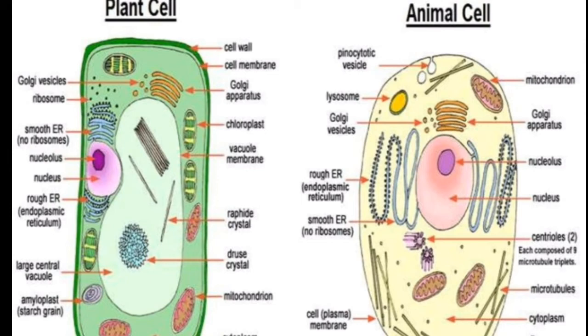The next subtopic is the plasma membrane, which is jelly in nature. In the diagram of the animal cell, we can see the plasma membrane, which is the outermost covering of the animal cell. It completely surrounds the plasma of the cell, also called cytoplasm. So the plasm present in the cell is known as cytoplasm, and the plasma present inside the nucleus is known as nucleoplasm.